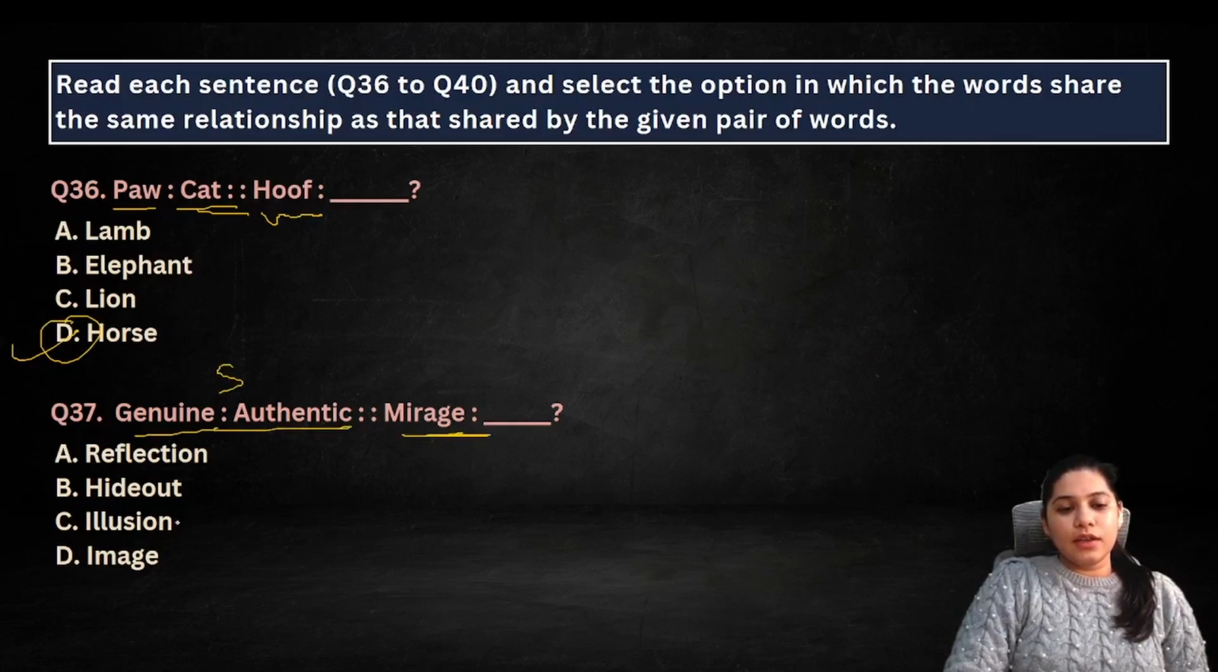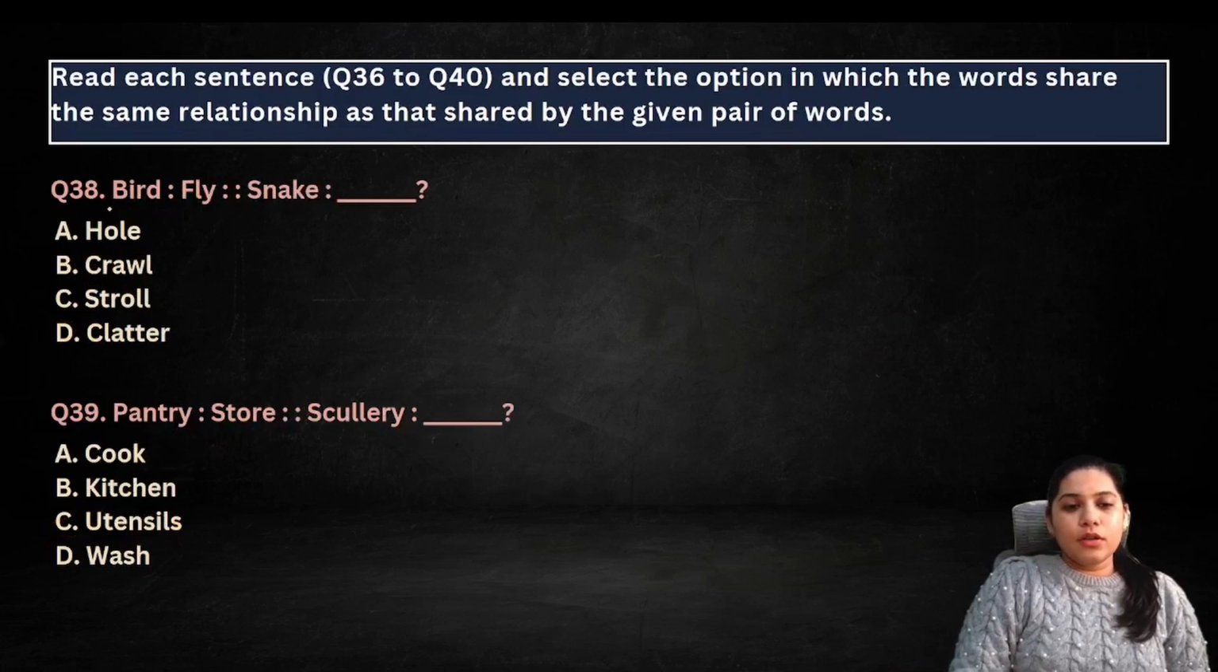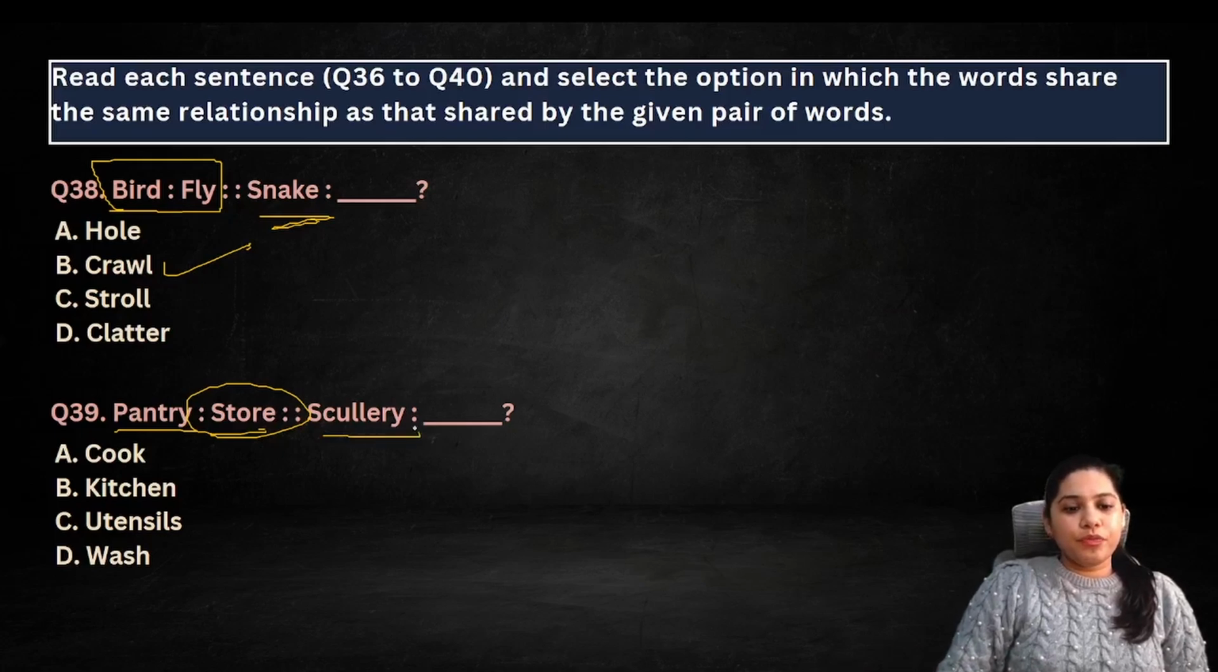Mirage is like an illusion, right? Okay. Bird flies. तो snake क्या करता है? Right, snake crawls. Pantry में हम store करते हैं groceries and everything सामान. Scullery में what do we do? Right, we wash. It's a place to wash.